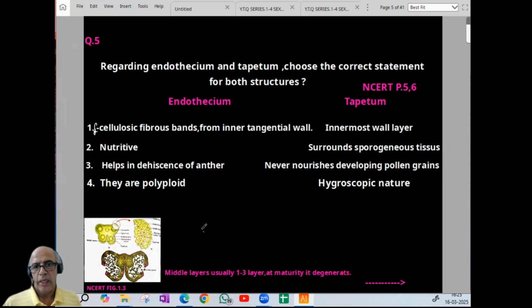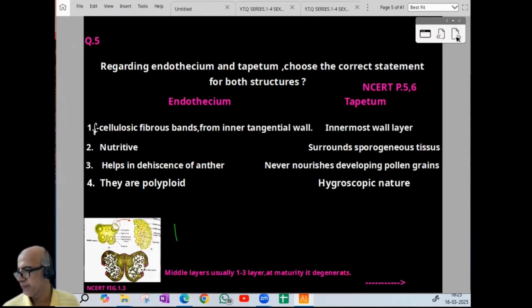Third one, tapetum never nourishes, no, gone. Fourth one, polyploid, gone. So the only correct answer for the fifth one is the first option. You can also find the middle layer, usually 1 to 3 layers according to NCERT, which degenerates at maturity. So for the fifth one, option is 1.